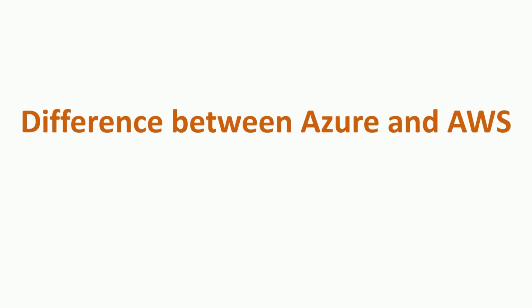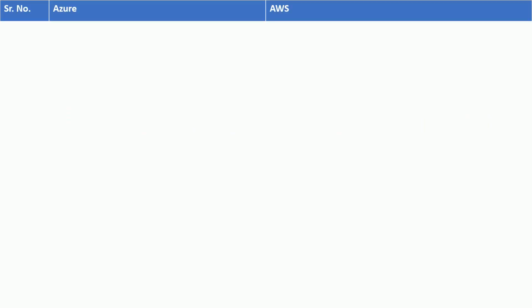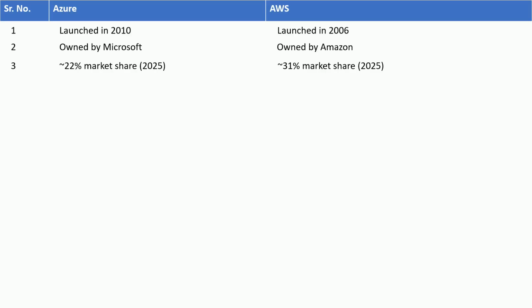In this video, I am going to explain the difference between Azure and AWS. So let's start. So the first difference is Azure was launched in 2010, whereas AWS was launched in 2006. Azure is owned by Microsoft, whereas AWS is owned by Amazon. Azure has around 22% of the market share as per data in 2025, whereas AWS has around 31% of the market share.